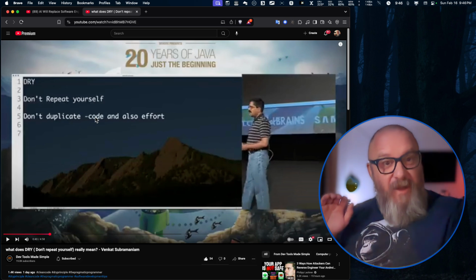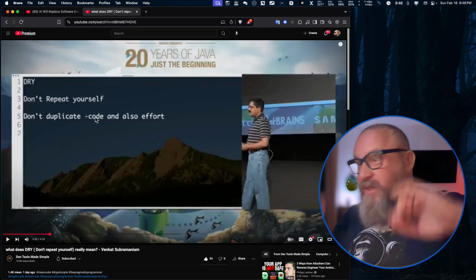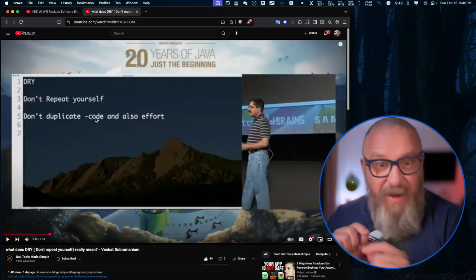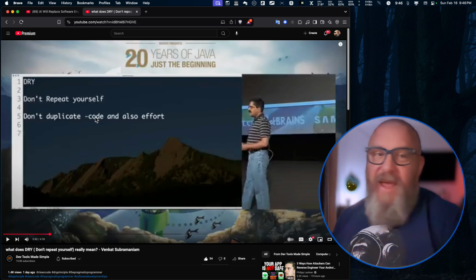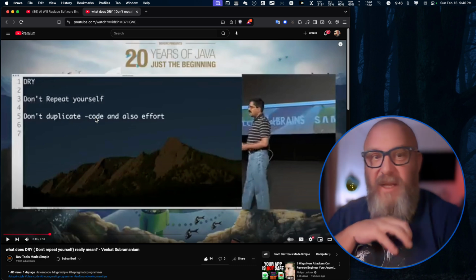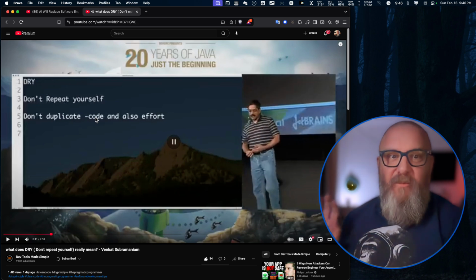Yeah, but there are also ways of doing it. If there's a bunch of places where you have to change one thing in multiple places, you can have it all refer to one. That's pretty good. But then you get all hung up on trying to do that all over the place, and maybe that's when you go too far. And that's where WET comes in. Let's see if he mentions WET. Write everything twice.